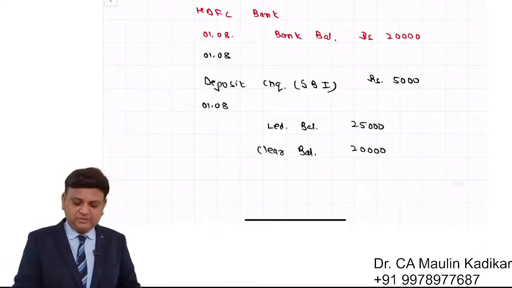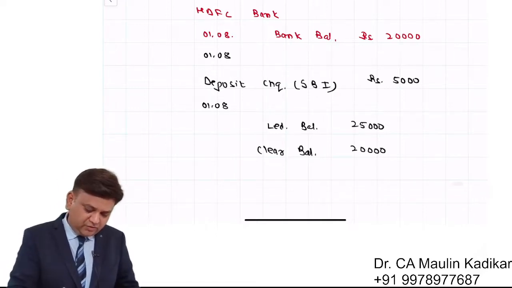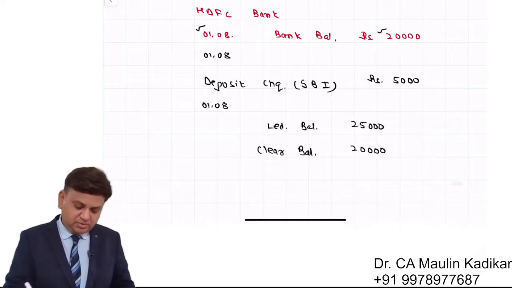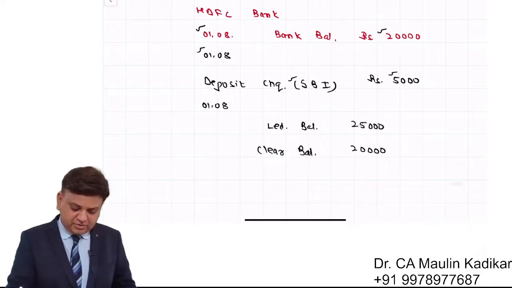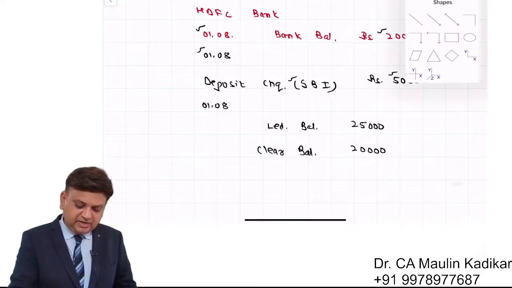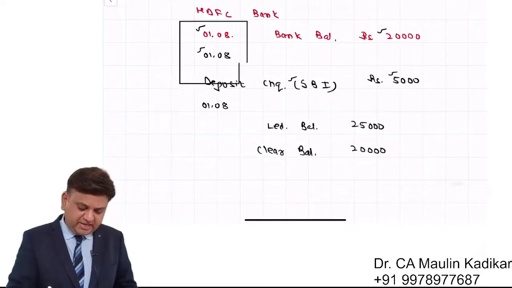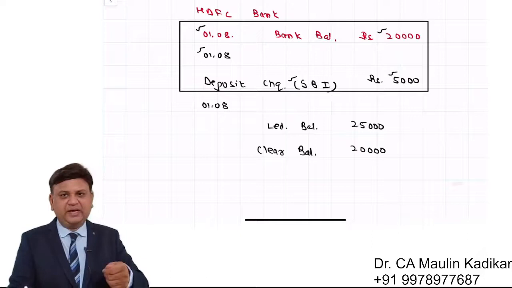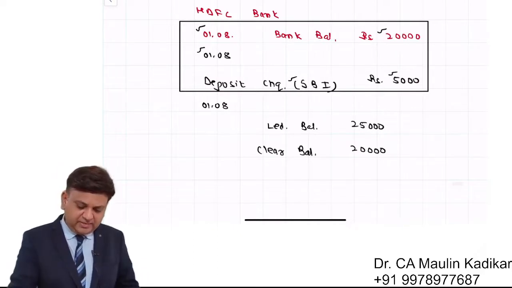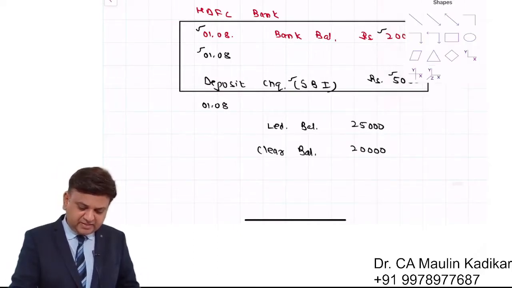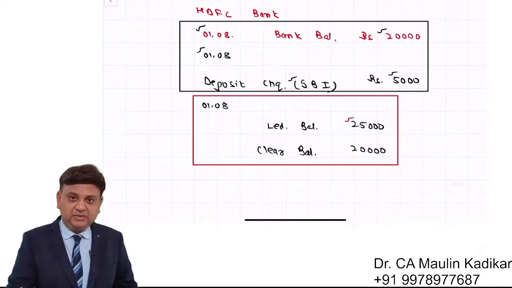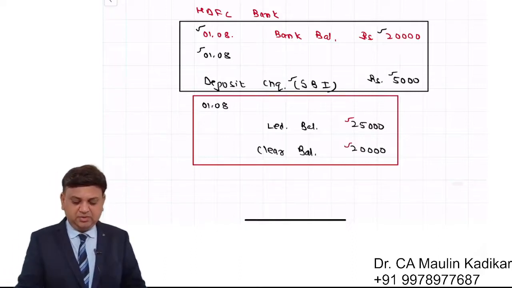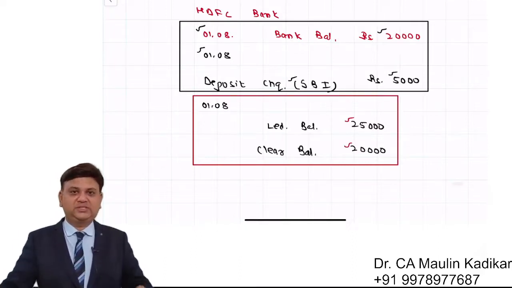I repeat the information of the question. On 1st of August, my bank balance is 20,000. On the same day, I deposit a check of State Bank of India of 5,000. In the evening, I visit the ATM, insert my card and make an inquiry of the balance. I find that the ledger balance is 25,000 and the clear balance is 20,000. Then how should I understand this?